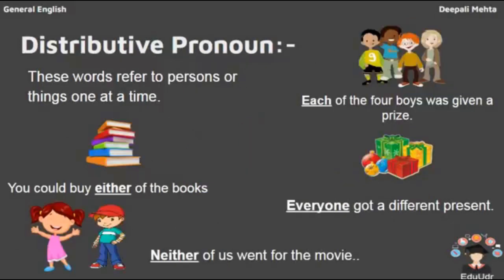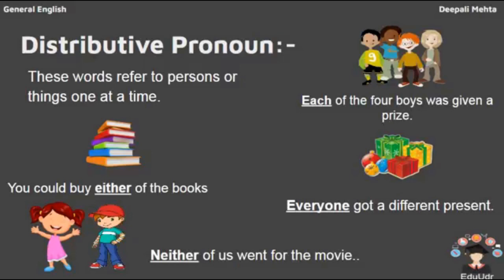The next comes the distributive pronoun. Now the word says to distribute. These words refer to persons or things one at a time, because we distribute things one at a time. For example, each of the 4 boys was given a prize. Here they are shown in a collective manner, in a group, but each particular boy has been given a prize. So each is a distributive pronoun.